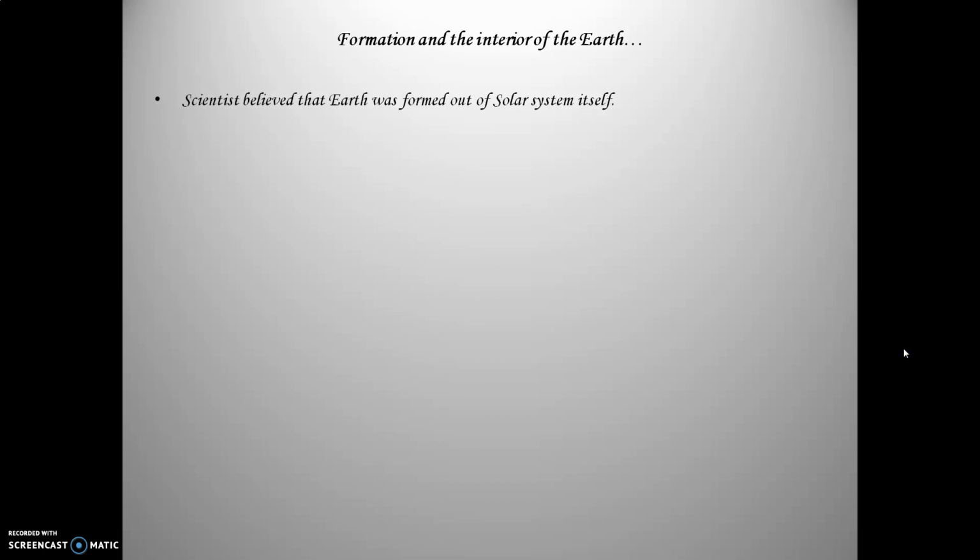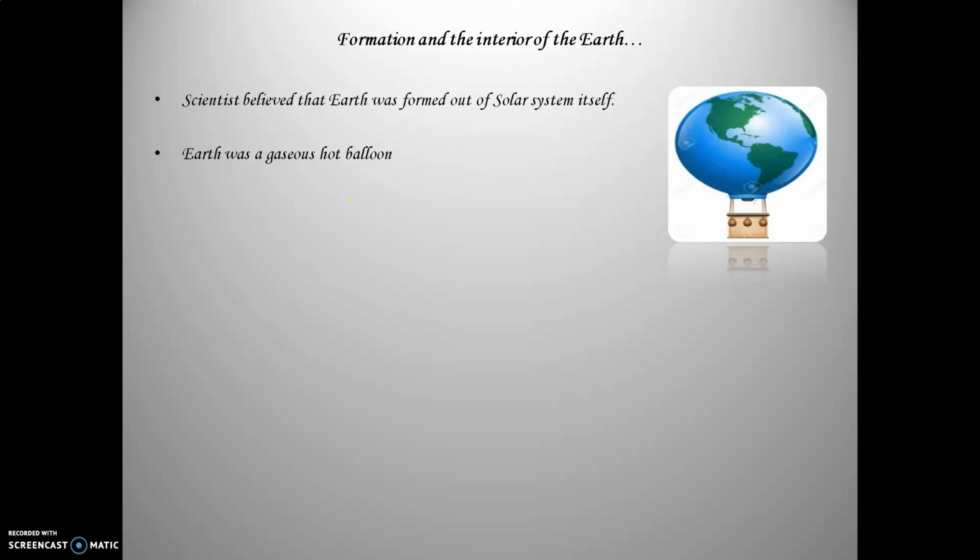Scientists believe that earth was formed out of the solar system itself. All of us know the meaning of solar system, where we have a number of planets, sun, moon, etc. Earth was a gaseous hot balloon. We have studied in a chapter in standard 5th geography the formation of the earth. Earth initially looked like a gaseous balloon which consisted of a number of gases and was extremely hot.